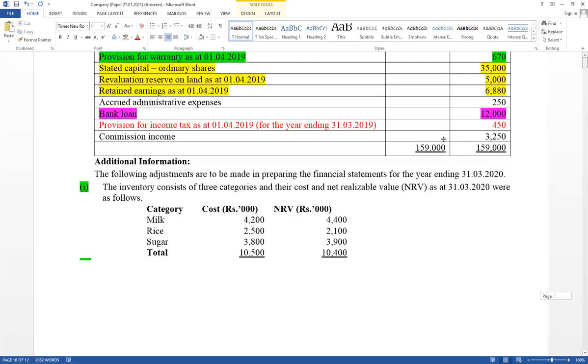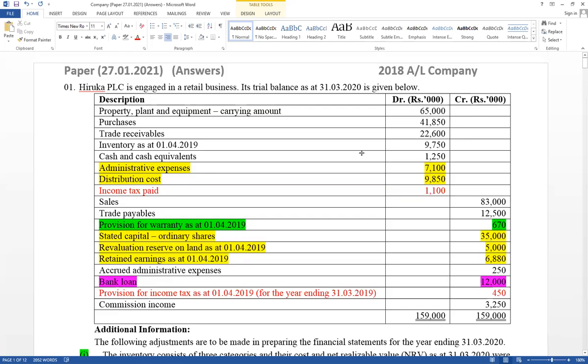Then see the trial balance. Purchase okay, and trade receivable 22,600. It has not given provision for doubtful debts. Therefore, this value can be included directly under current assets. If it has given provision for doubtful debts, that also should be deducted.